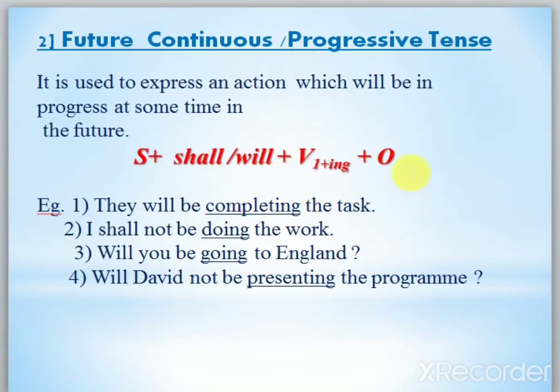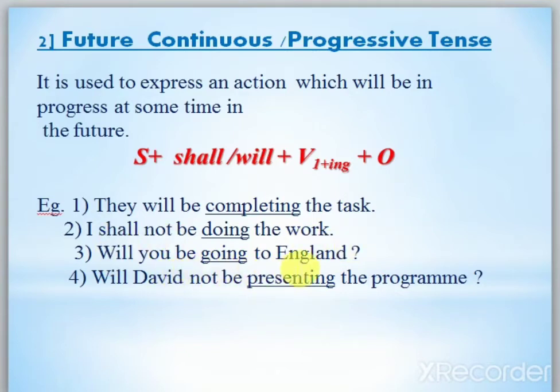I said there is one printing error, typing error here. It is shall be and will be. So the example: they will be completing the task. They will be. Why is will coming with they? Because except I and we, we have to use will. I shall not be doing the work.